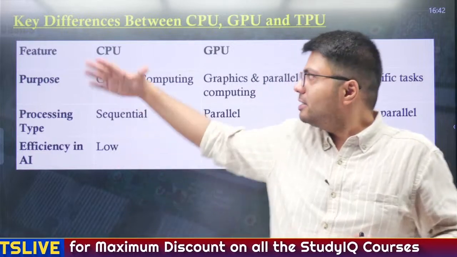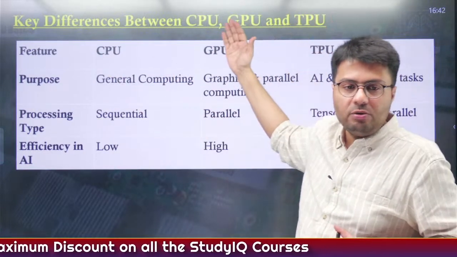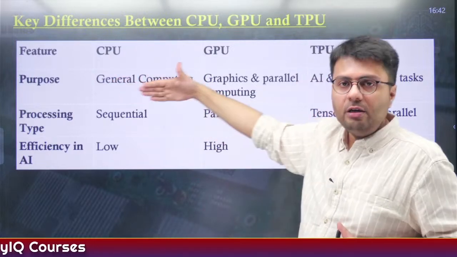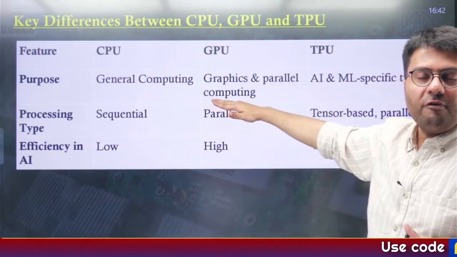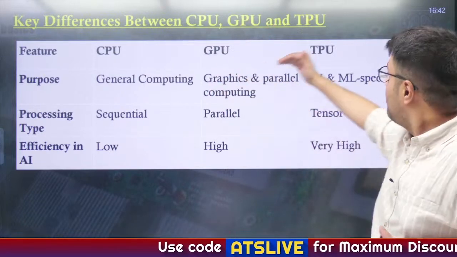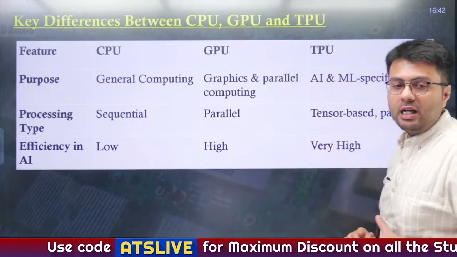Now, quickly let us understand the difference between these three terms. The purpose for CPUs is general computing. The purpose for GPU is for graphics and parallel computing, used mostly in gaming, used mostly in AI, whereas TPUs are used for machine learning specific tasks.